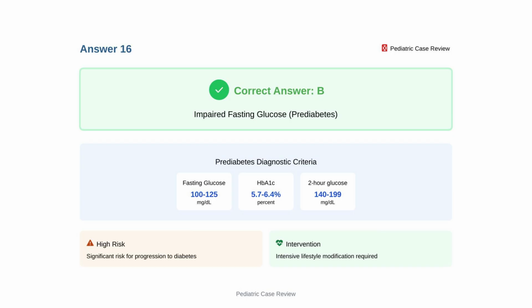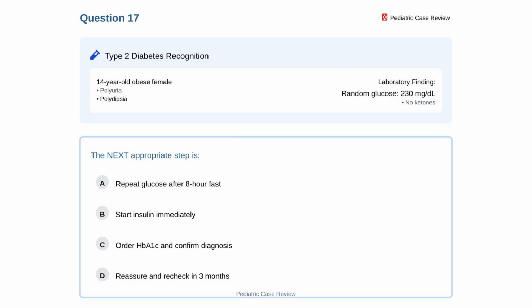This indicates high risk for diabetes progression and requires intensive lifestyle intervention. A 14-year-old obese female presents with polyuria and polydipsia. Random glucose is 230 mg per deciliter without ketones. What is the next appropriate step?